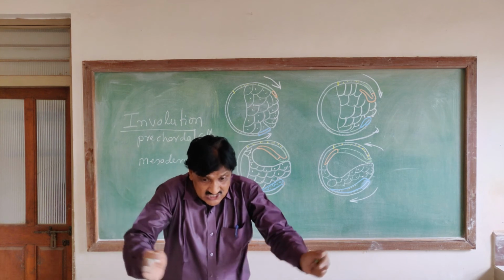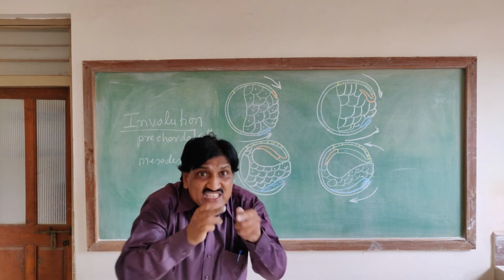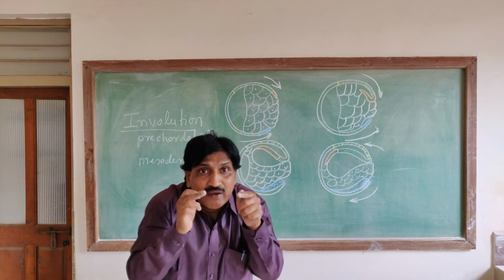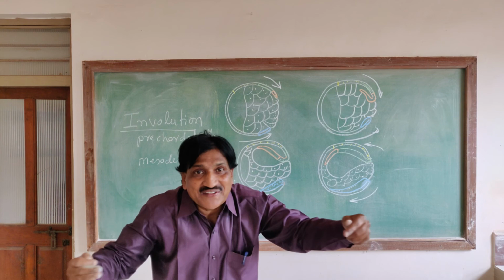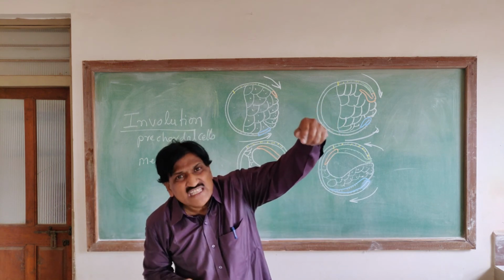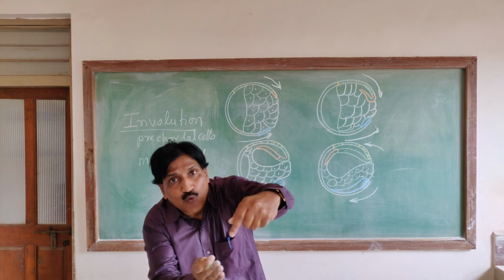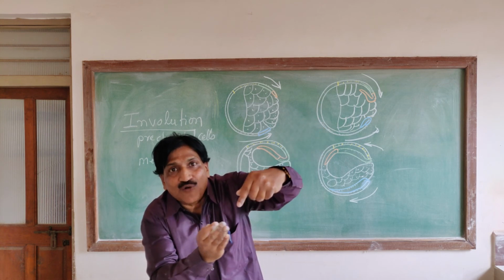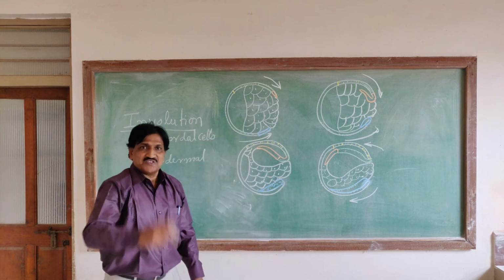When all these cells from different directions move to a single point, that is called convergence.